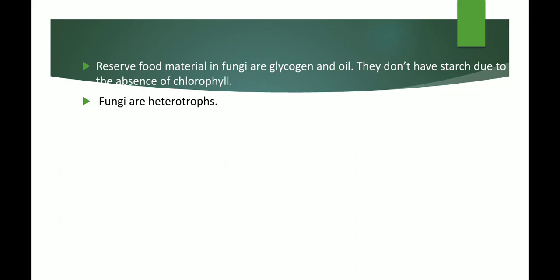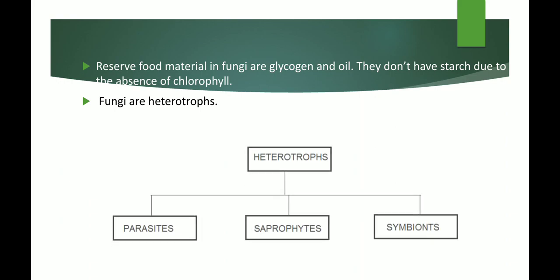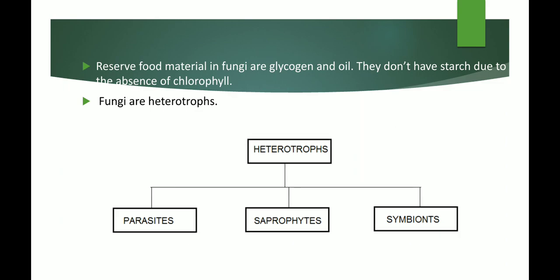So we know that fungi are heterotrophs. In fungi we can see three kinds of heterotrophs. Fungi are classified as parasites, saprophytes and symbionts. We'll see in detail what each is.